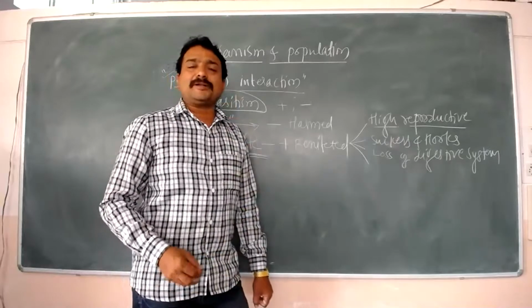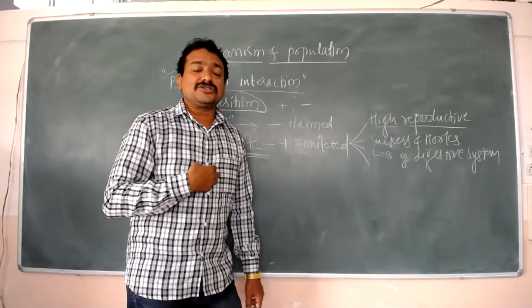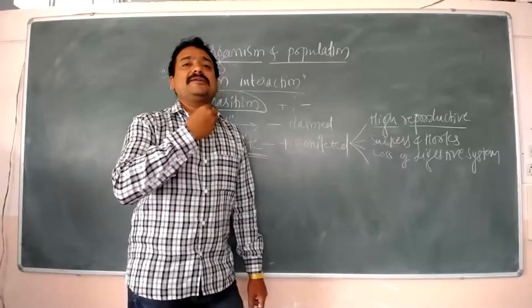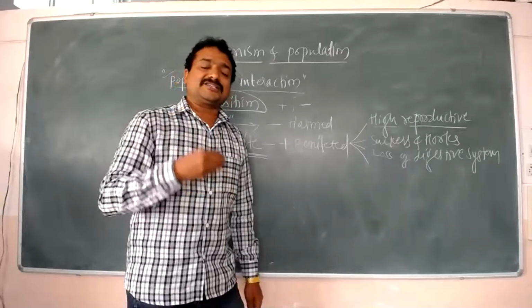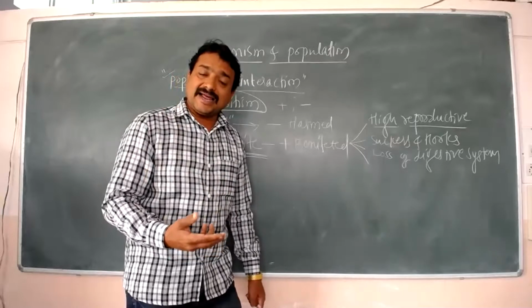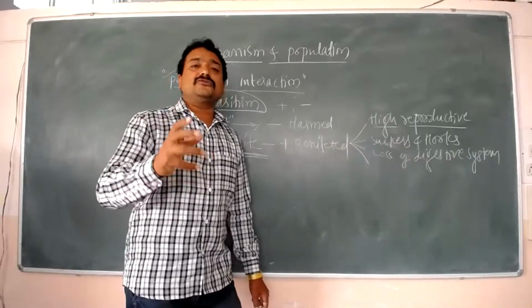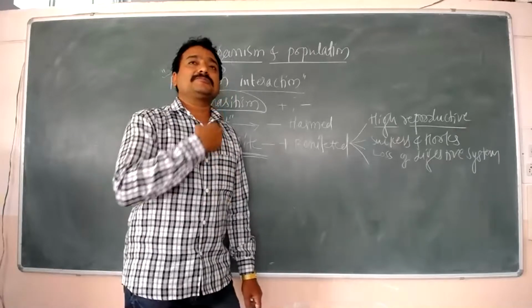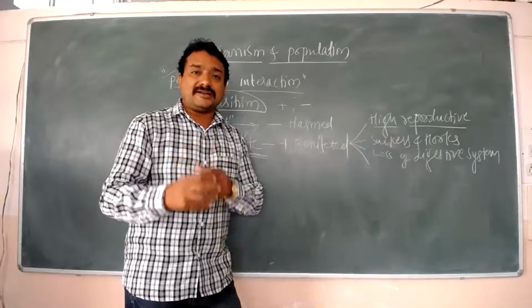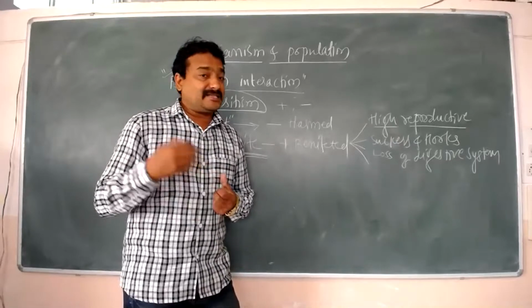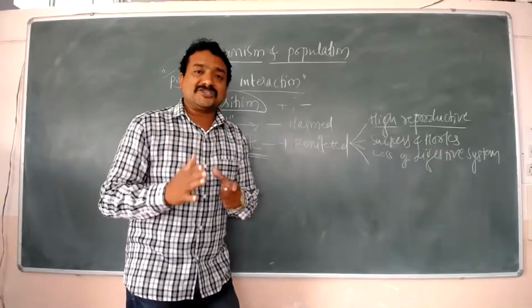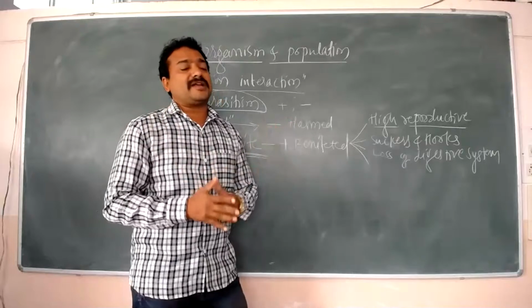Usually we need a digestive system which includes the buccal cavity, esophagus, small intestine, large intestine, and associated glands. In the buccal cavity, we digest the food material mechanically. In the small intestine and large intestine, food digestion takes place chemically. That means the digestive system is required for the process of digestion.